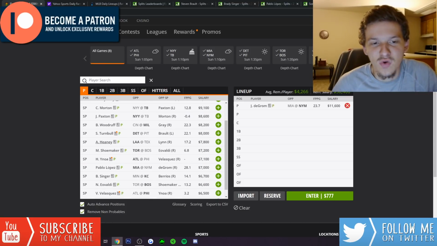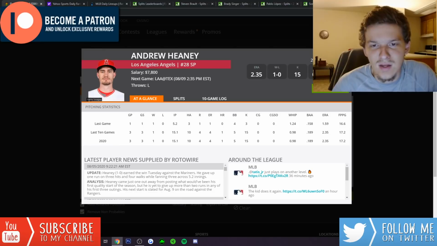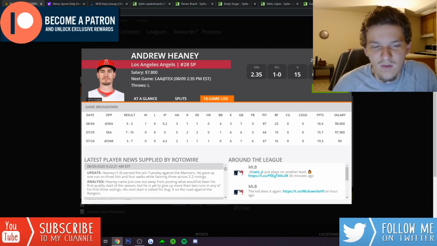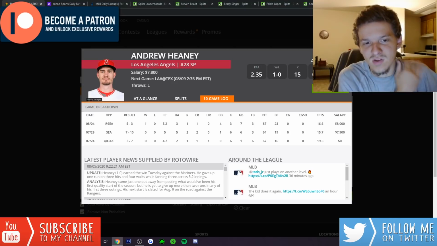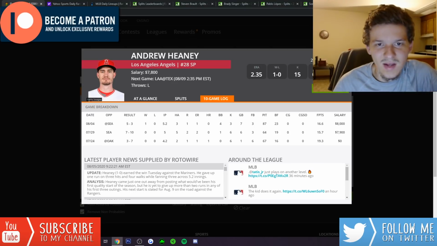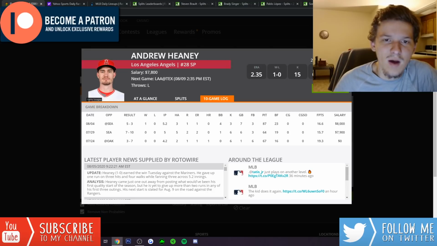Really like my boy Andrew Heaney. I feel like I've played Andrew Heaney every start this season. I'm pretty sure I have. I don't think I played him when he pitched against Oakland, but I've definitely played him the last 2 slates when he's pitched against Seattle. And I like him a lot today here against the Rangers. I think this is a really good spot for him.